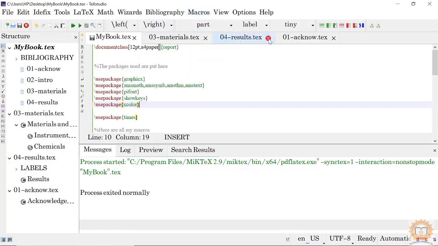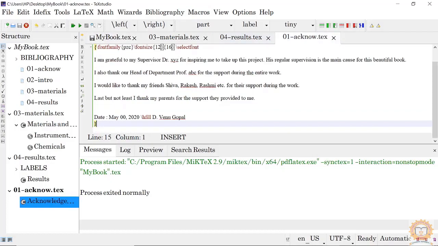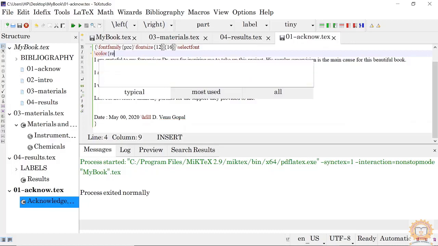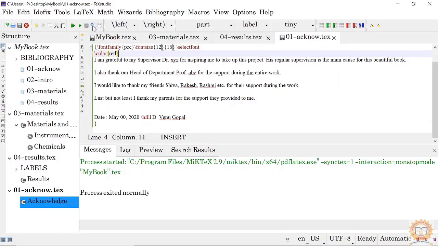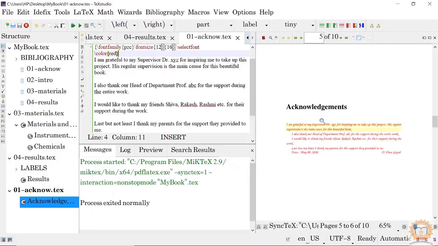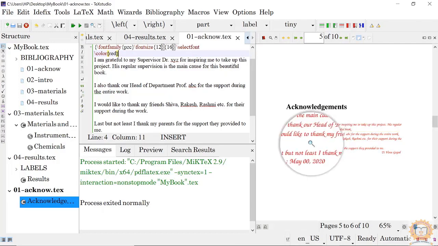Now suppose this acknowledgement I want in some red color. I will put simply color red, okay. See, the text has turned to color red.